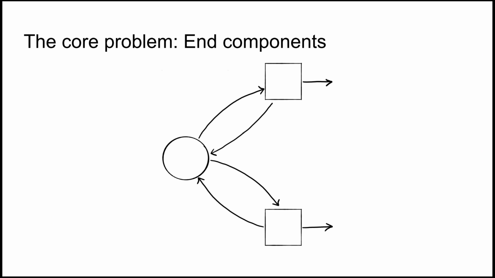An end component is a set of states where the play could stay forever. For example, if minimizer goes up here and we always go down, the play will stay in these two states forever. So, because it is possible to stay in these two states forever, they form an end component. Similarly, these two states form an end component, and actually also all three states form an end component, because maximizer could always stay and minimizer could randomize.